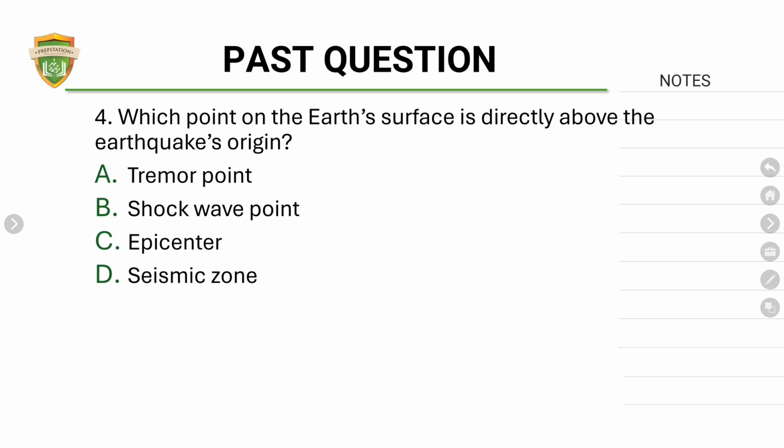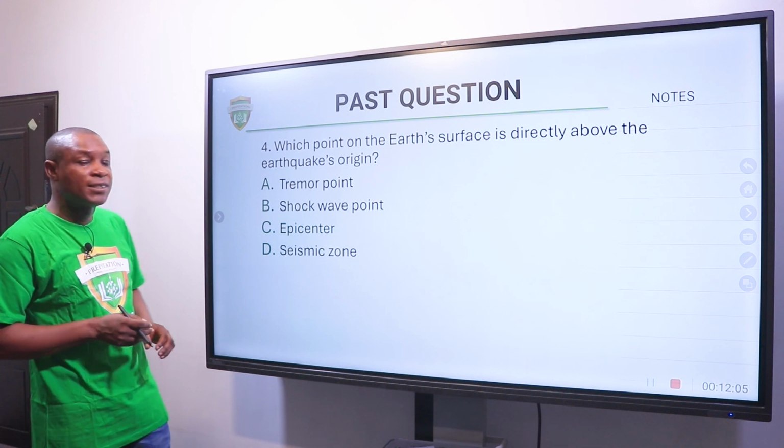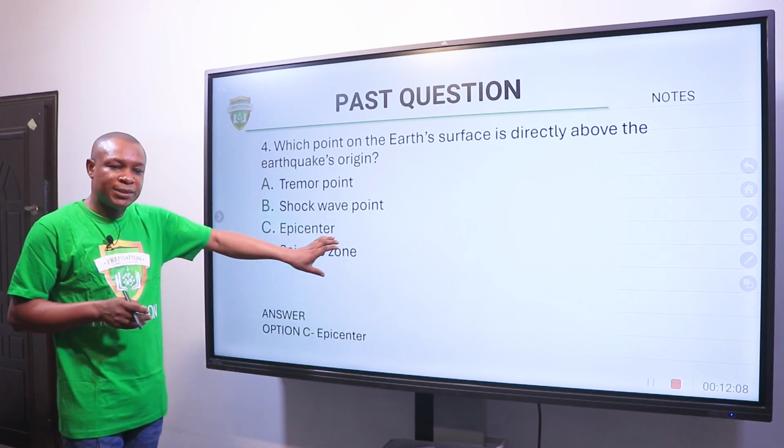Which point on the Earth's surface is directly above the earthquake's origin? A. Tremor. B. Shockwave point. C. Epicenter. D. Seismic zone. The right answer is C, which is epicenter.